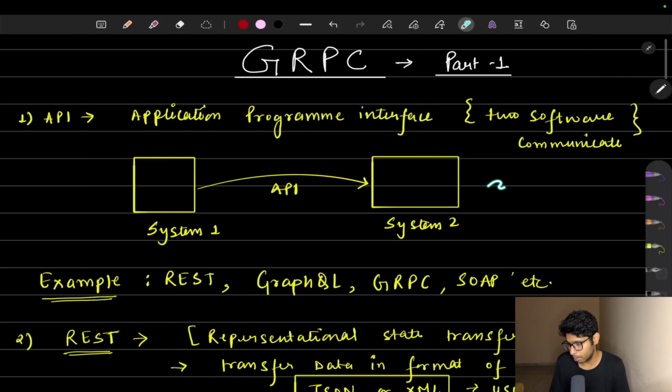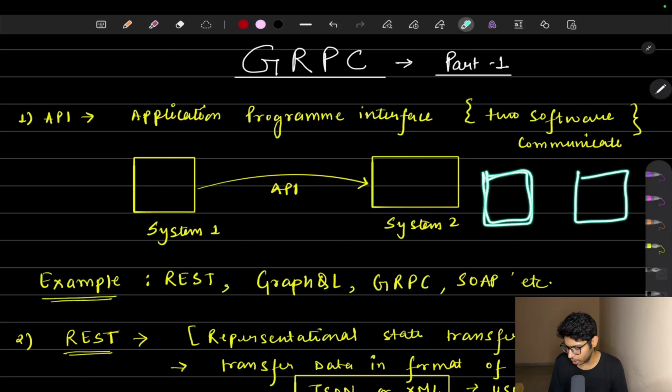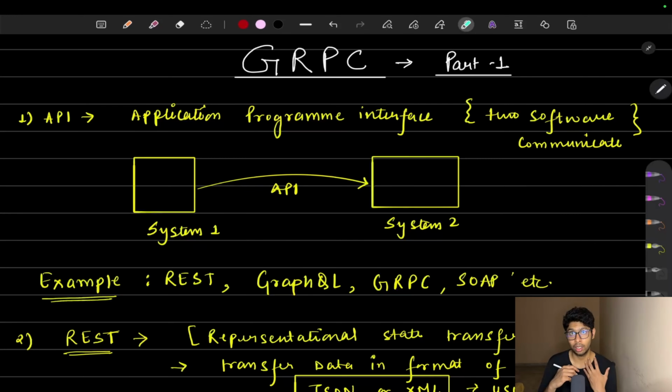Let's take a simple real life example. Suppose there is a front end, or we can just say a mobile application, and there is a backend server, say a Java server or a Python server. This is an e-commerce app, and it will call an API. It will request data from our backend, and the API responds back with some sort of response. Suppose a user comes on our app and wants to see some clothes.